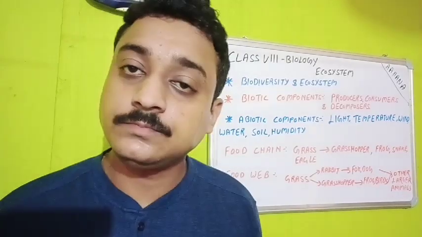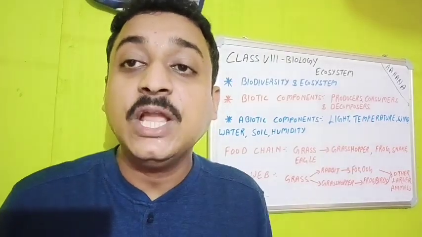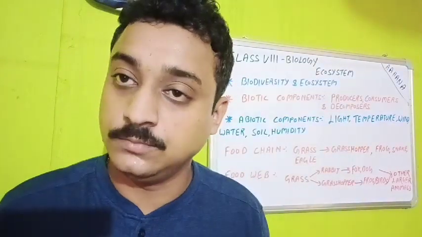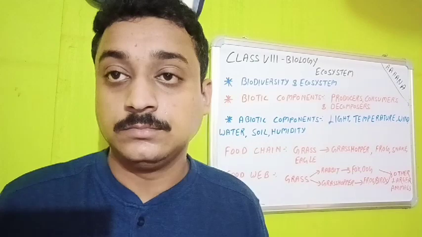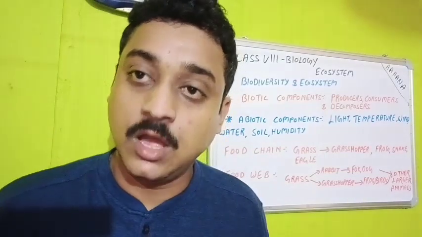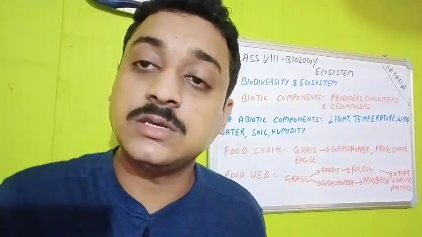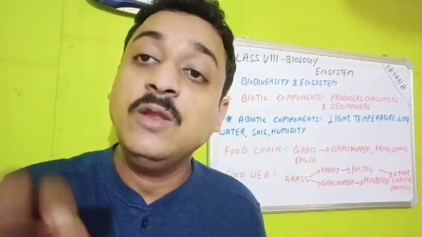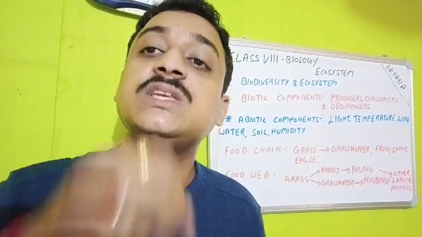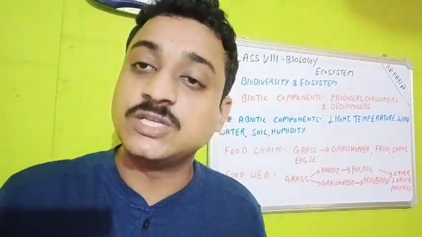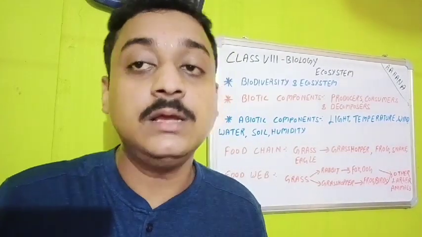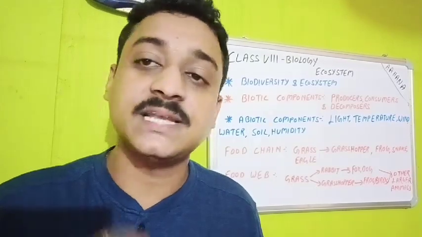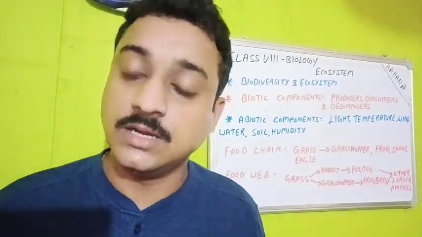Consumers are the ones who depend upon the food produced by the producers, because consumers cannot prepare their own food. Under consumers, three types are there. Herbivores, one who is eating only plants. Carnivores, one who is eating only flesh. Omnivores, the organisms who depend upon plant products and also animal meat. Like we human beings, we are omnivores. We are the best example of omnivores sustaining on the earth.